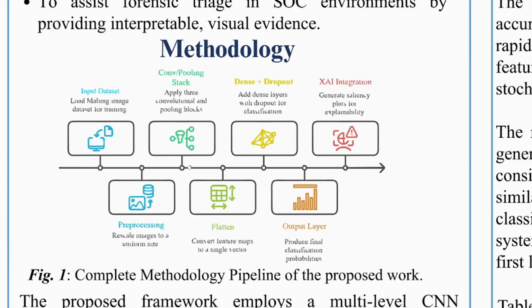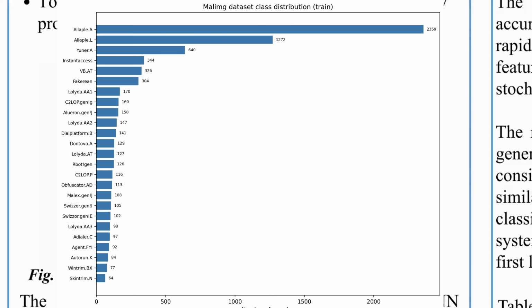Let's now discuss the methodological approach we have used. First, datasets and preprocessing. We use 9339 grayscale images derived from Windows PE binaries in the Malimg dataset. Each binary is converted into an 8-bit unsigned integer matrix and resized to 128 by 128. The dataset includes 25 malware families.